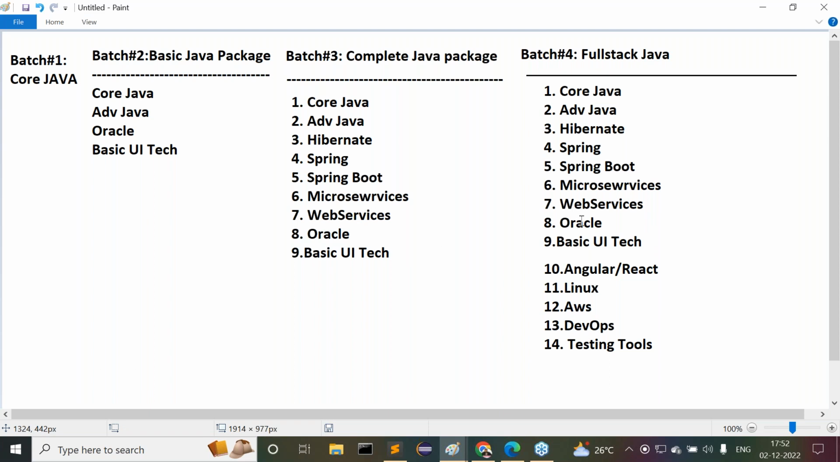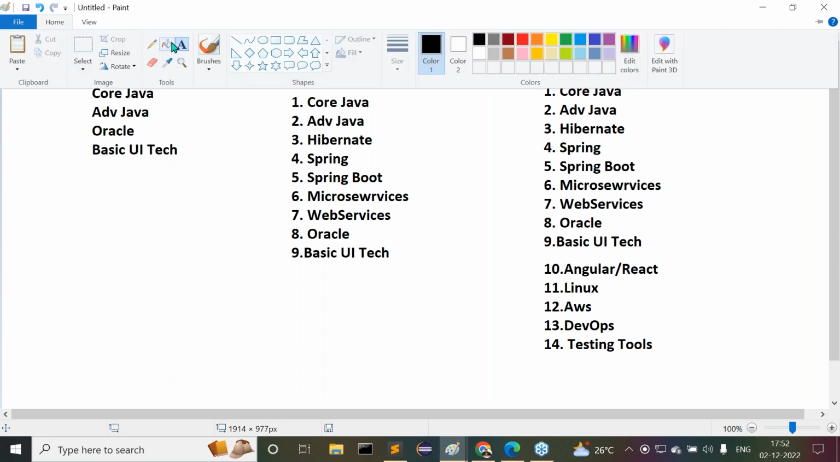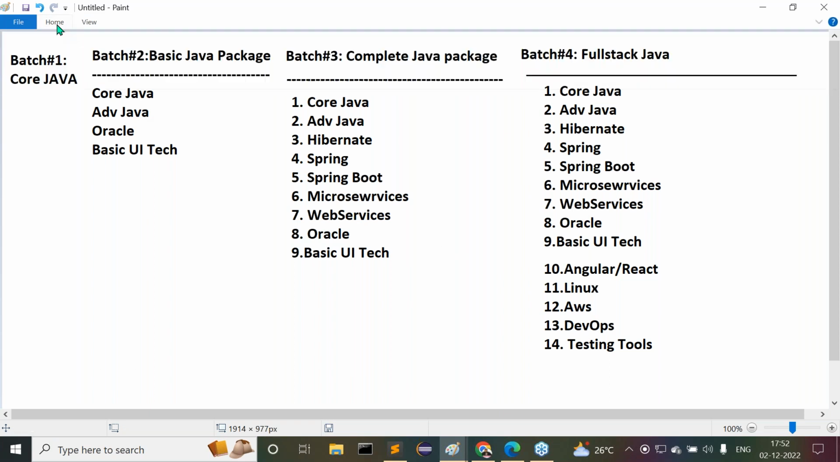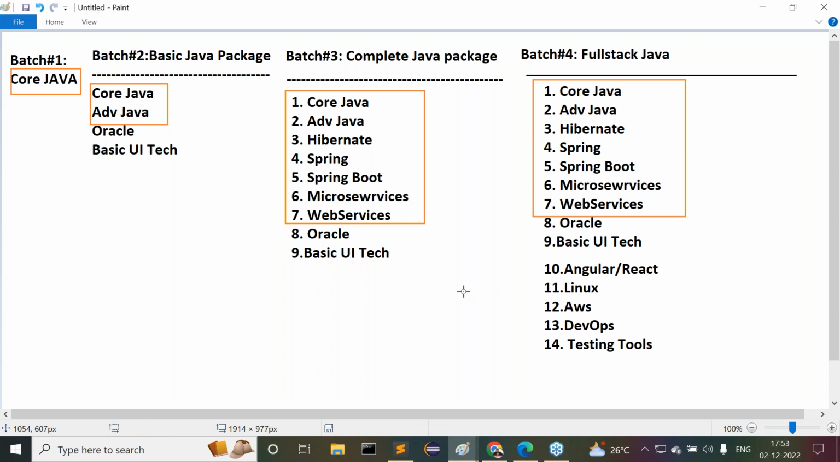If you want to go for any of these packages, multiple courses we have to start parallelly. Right, sir. First of all, let me give clarity on it. What is my responsibility among all these courses? Up to how much will I take the classes myself? In core Java, I will take this entire core Java. In the basic Java package, I will take core and advanced Java. In the complete Java package, I will take up to web services. In full stack Java, I'm also going to take up to web services. This is my responsibility, my part here.